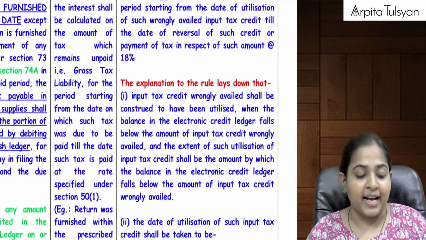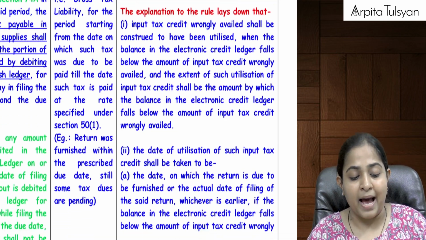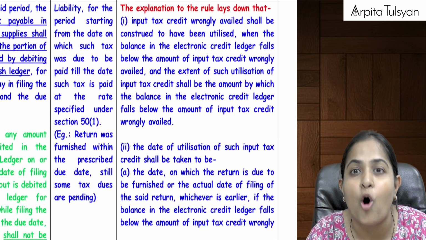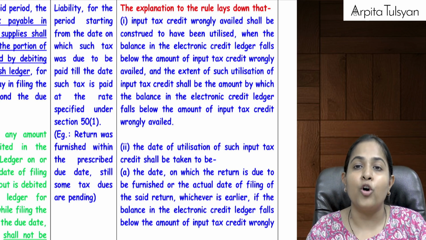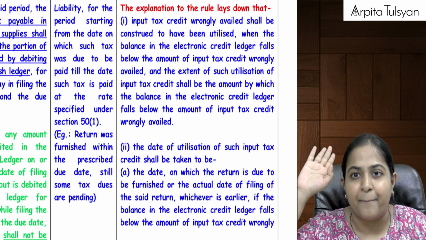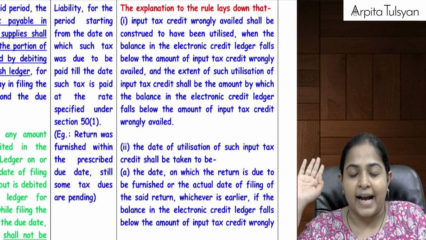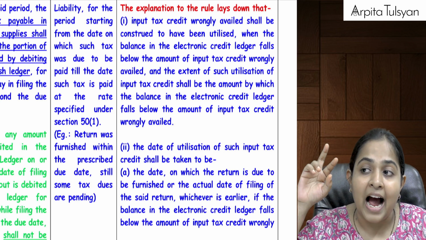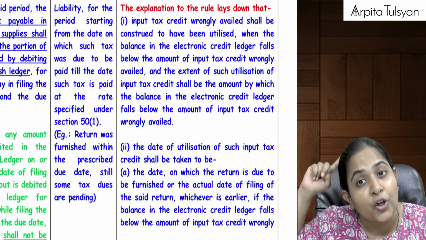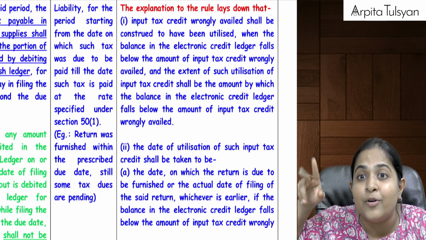Now the question arises, ma'am, what do you mean by date of wrong utilization? Let's say I took wrong ITC in the month of April. So can we say when I filed the return for the month of April, at that time I wrongly utilized it?